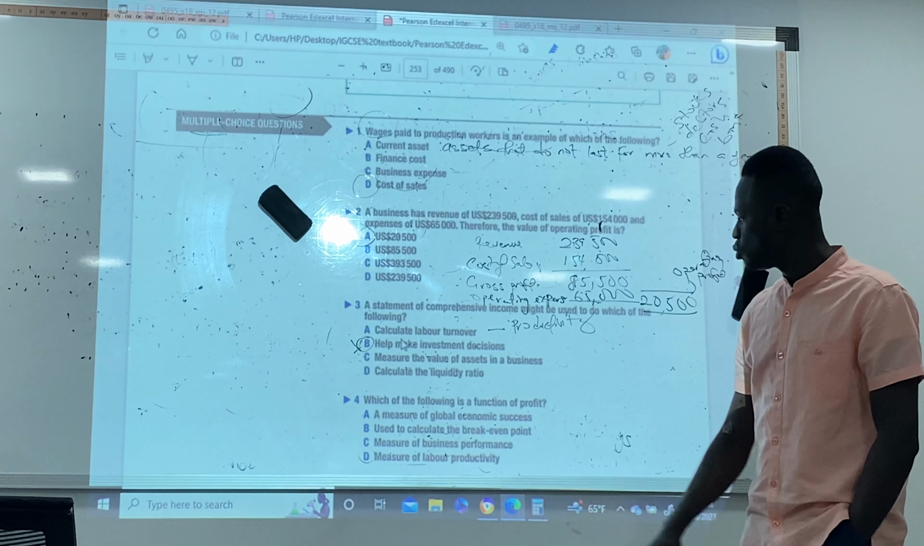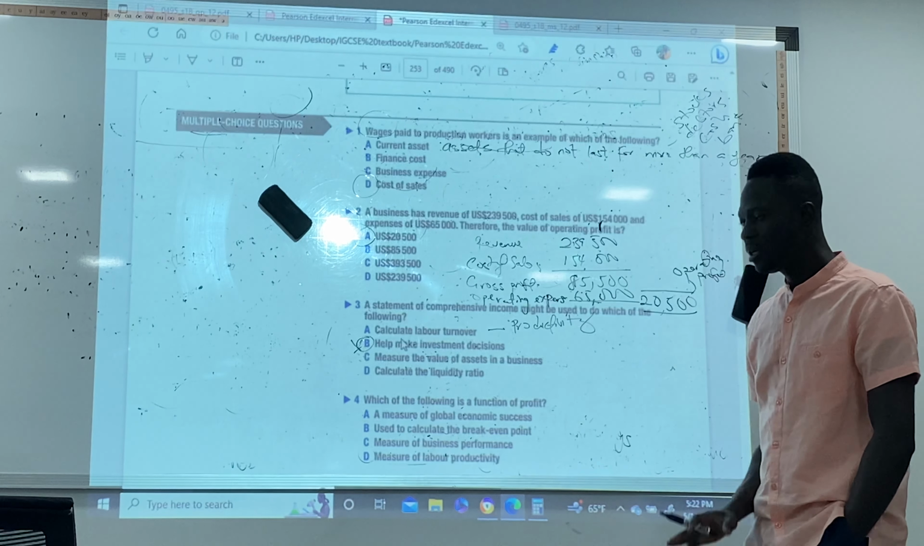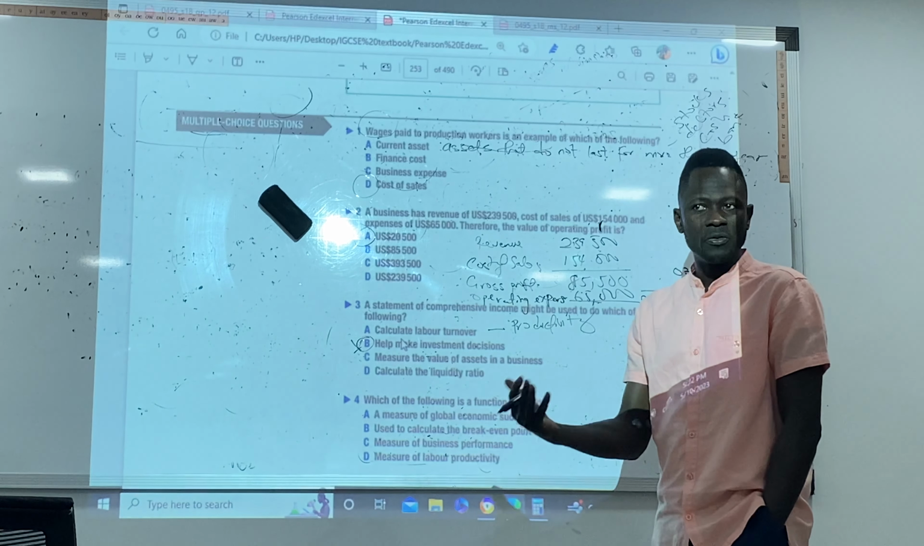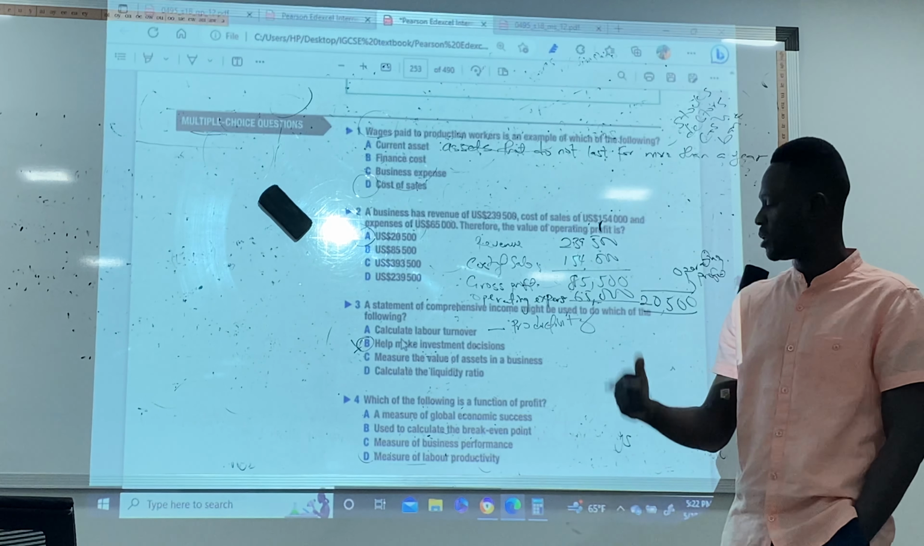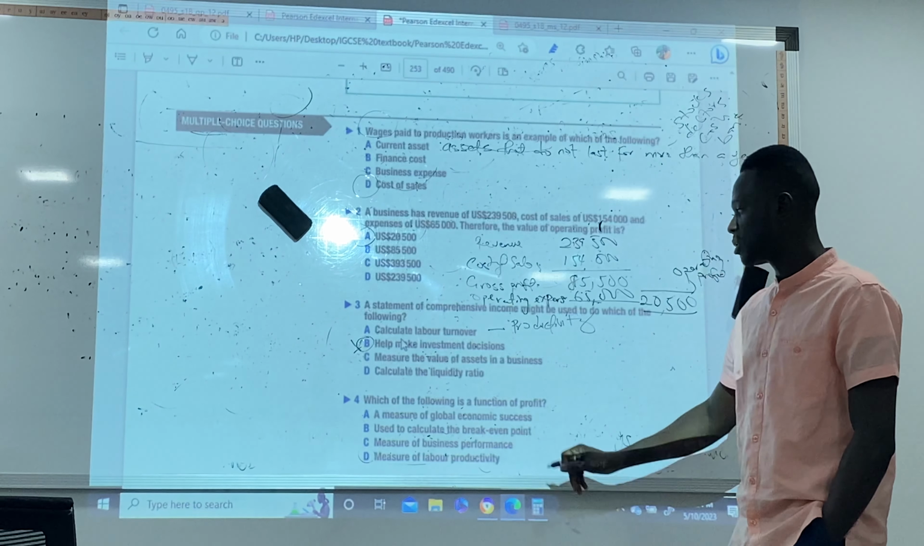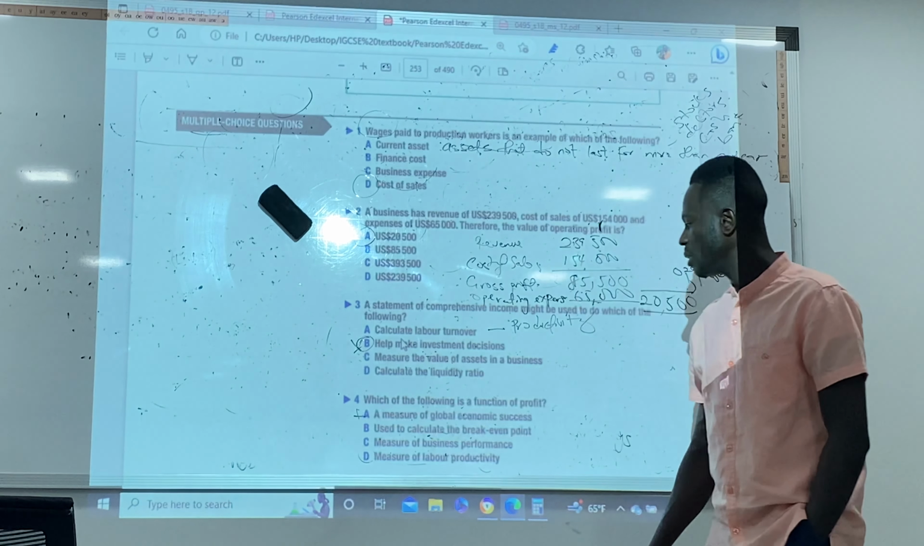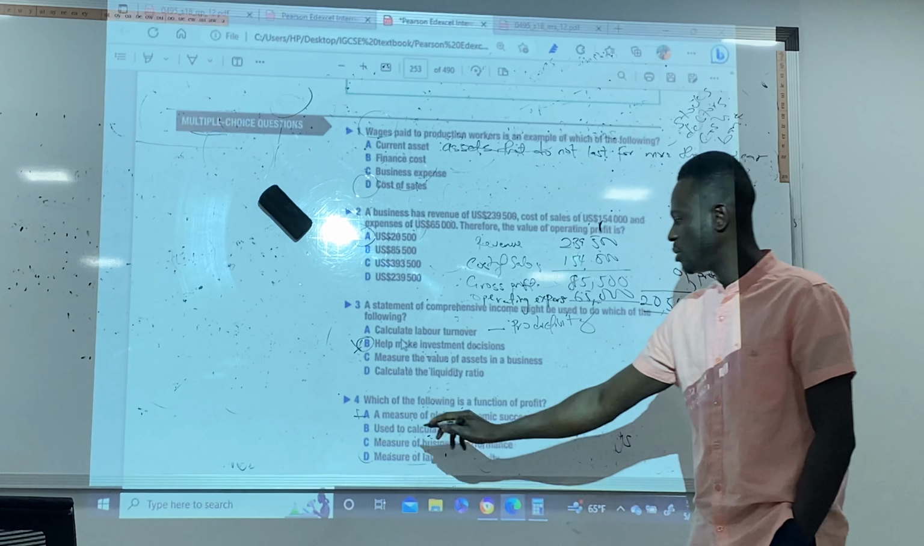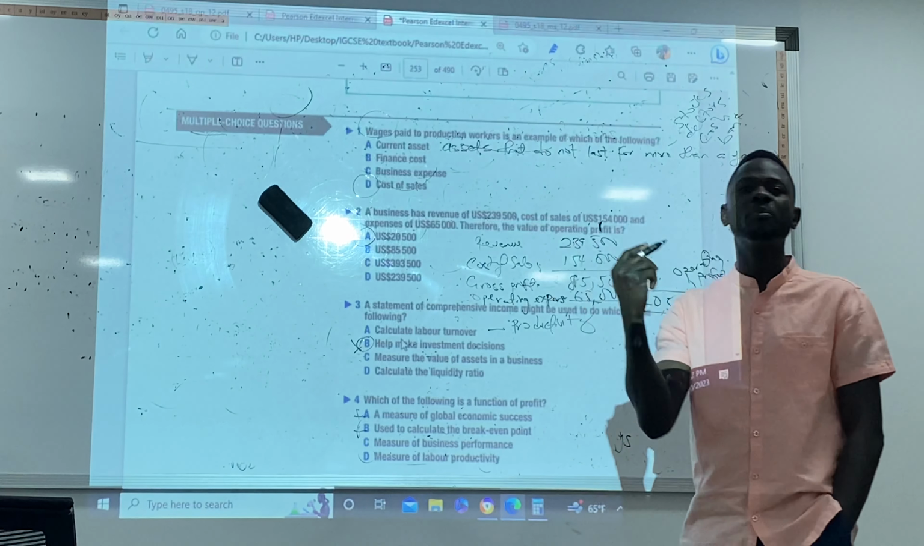And the last one said, which of the following is a function of profit? What is profit? The return on the investment. So why do we have to make profit? What is the importance of profit? That is the question. A measure of global economic success? No. Used to calculate the break-even point? No. For break-even point, we're not going to talk about profit.